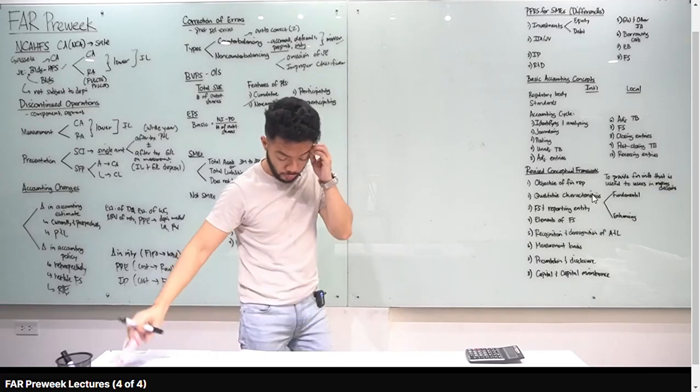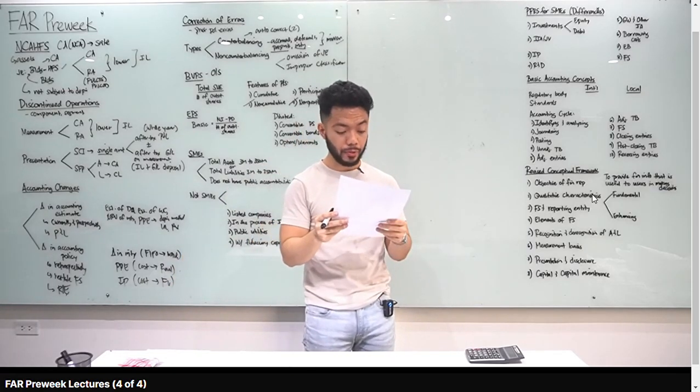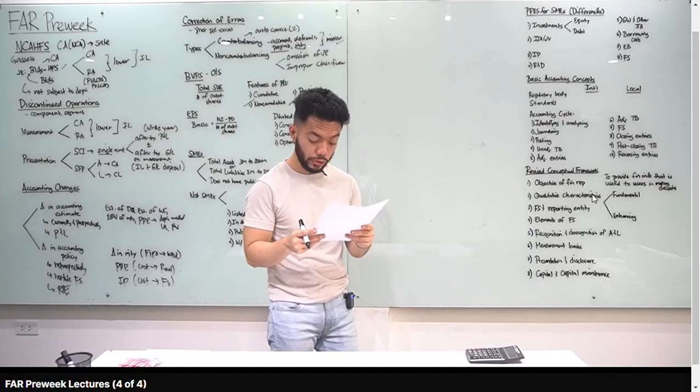Let's go to our handouts. Book value per share, number 1. Total shareholders' equity divided by number of shares outstanding represents the letter C, book value per share. Okay? Number 2, the cumulative features of preference shares.